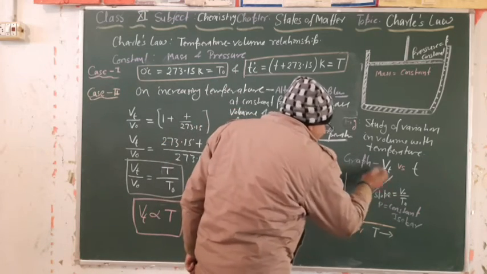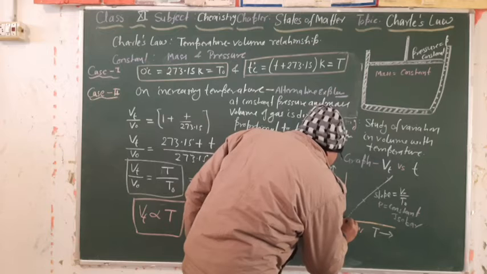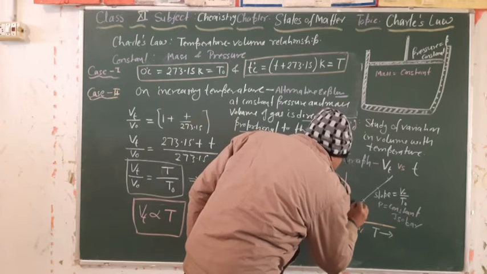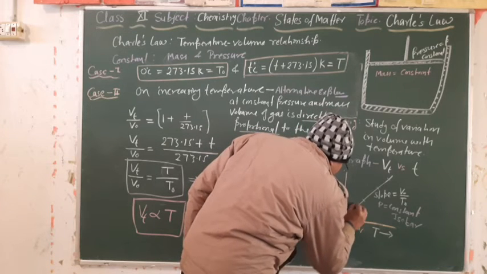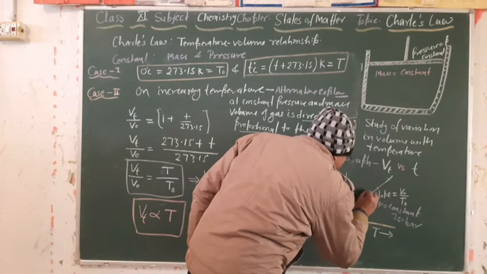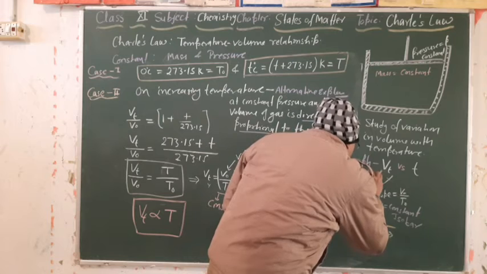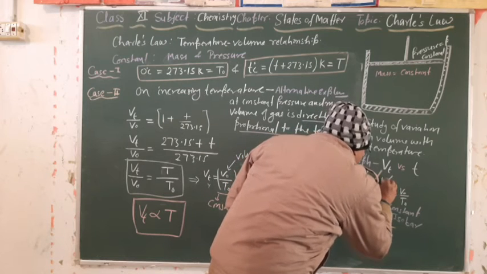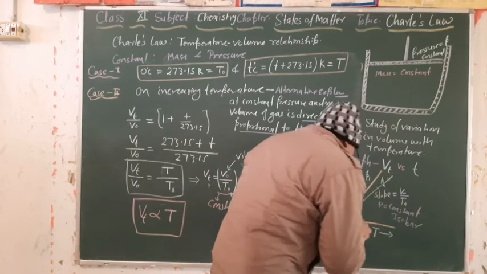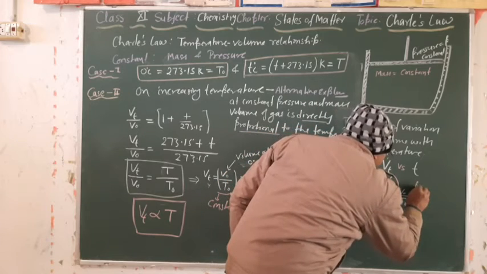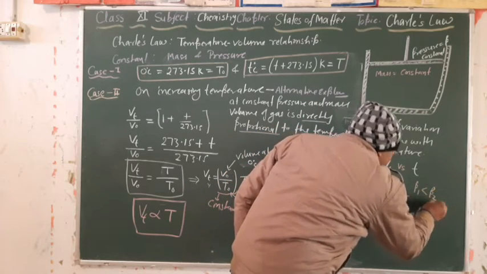If the pressure decreases, then we get another graph that also starts from 0, but the graph is somewhat up. Suppose this is P1 and this is P2. So what is the relation between P1 and P2? P1 is less than P2.